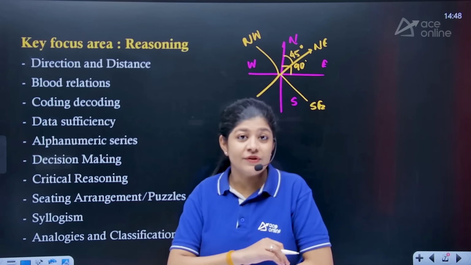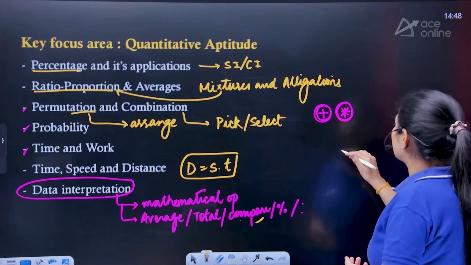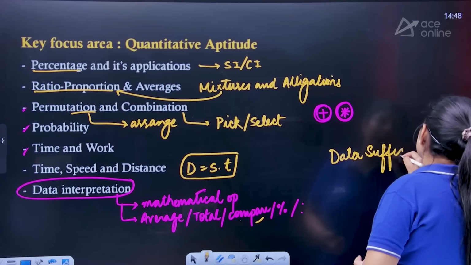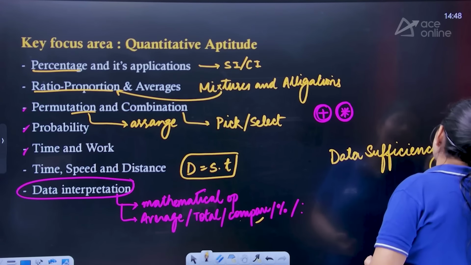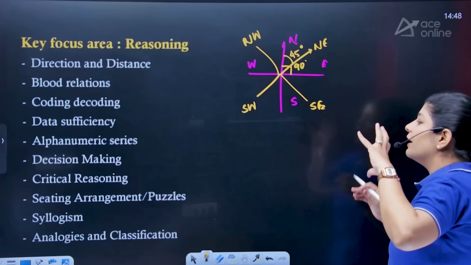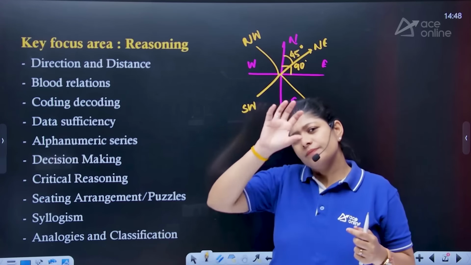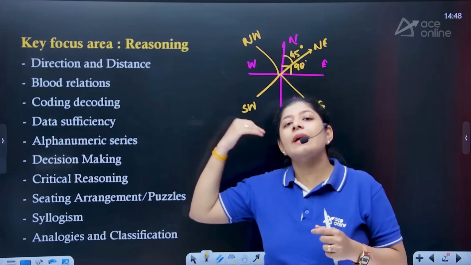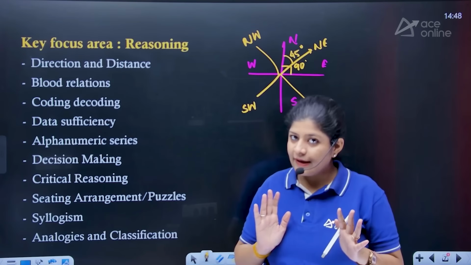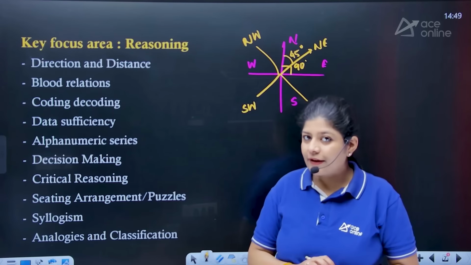The next one is data sufficiency. Data sufficiency also sometimes comes under the quantitative aptitude topic. So here data sufficiency as well. In data sufficiency, all the topics that we have under a certain subject like quantitative aptitude or reasoning are covered. Basically we have one question, and we have to determine whether we can get the answer with the help of the given statements, right? हम उसका आंसर फाइंड आउट कर पा रहे हैं कि नहीं कर पा रहे हैं, हमें डेटा सफिशिएंसी में इतना ही फाइंड आउट करना होता है, राइट?